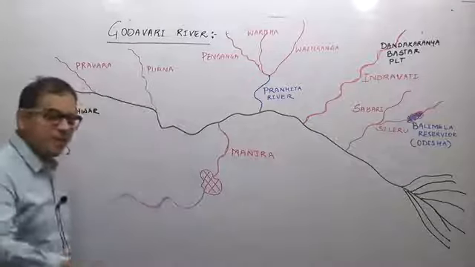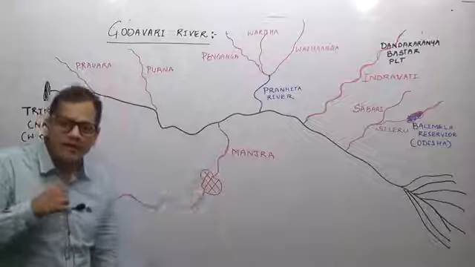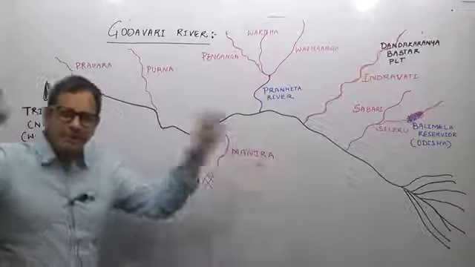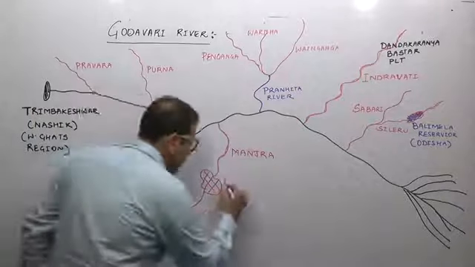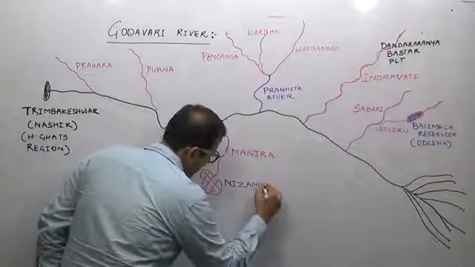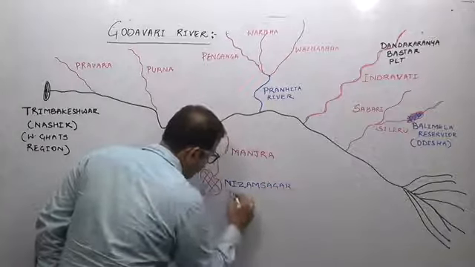This means reservoir or dams. On the river Manjra, a very big dam is located and it is known as Nizam Sagar Dam.